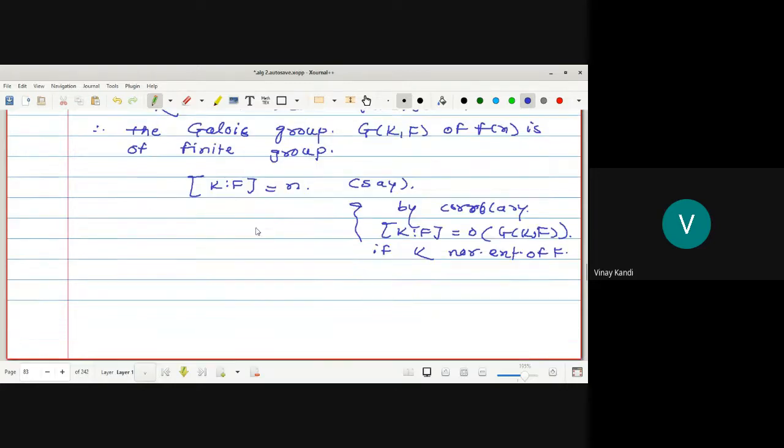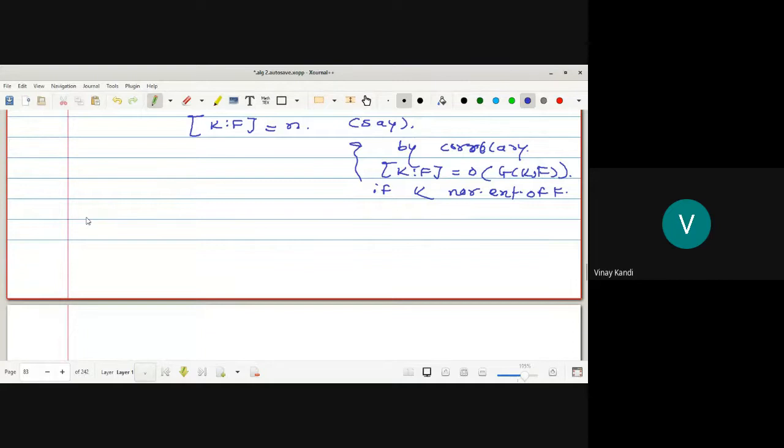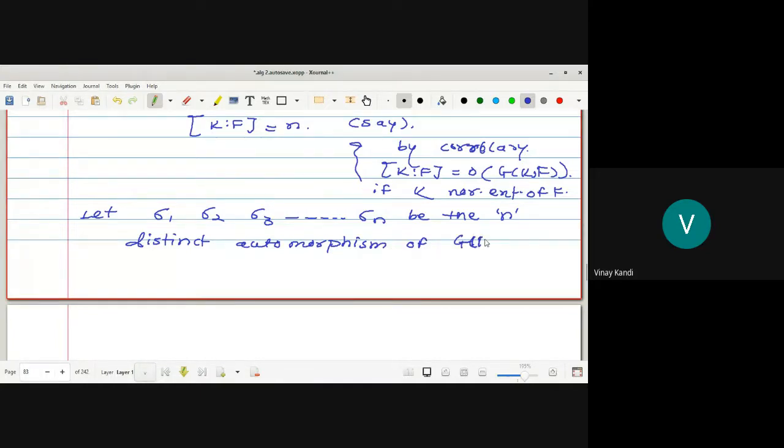Now let sigma 1, sigma 2, sigma 3, and so on up to sigma n be the n distinct automorphisms of G(K/F).